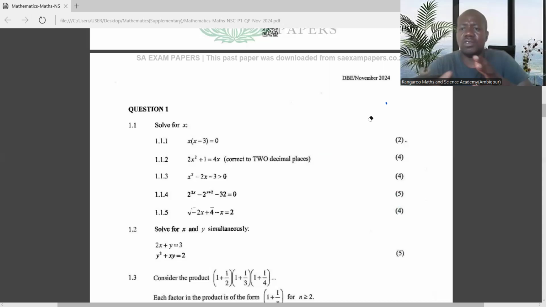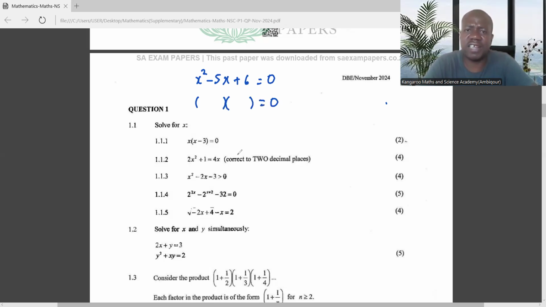However, if you feel like you're stable with this, you can just do it on your own. But make sure you are consistent, because remember, guys, when you are doing this on your own, it means you need to be disciplined. You set a timetable, you follow it. For example, when I was talking about factorization, imagine in the exam you are given something like this: x squared minus 5x plus 6 equals 0. Then you are asked to solve for x. So when you are solving this, remember you have to factorize.